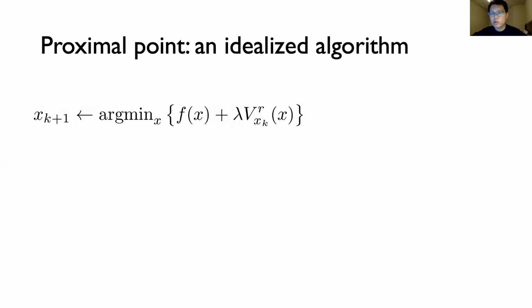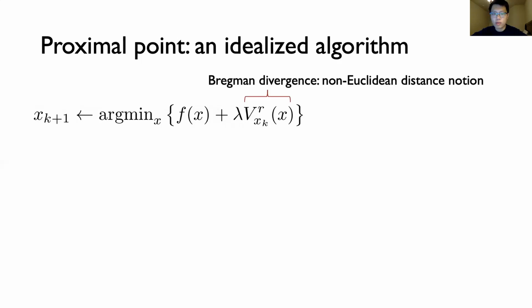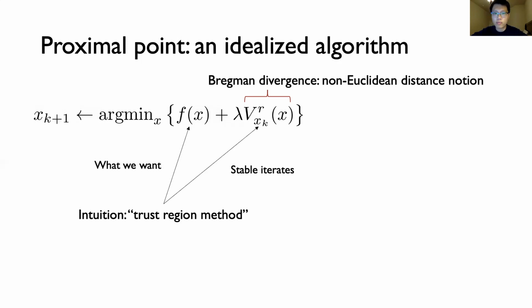Consider defining a sequence of iterates by the displayed equation. The function V superscript r sub xk is known as the Bregman divergence from a point xk. And you can think of it as a possibly non-Euclidean notion of distance. And intuitively, the objective to finding the next iterate is a trust region method. It tries to minimize the function f, which is the overall goal, without straying too far from the previous iterate. By tuning the parameter lambda, we interpolate between these two goals.